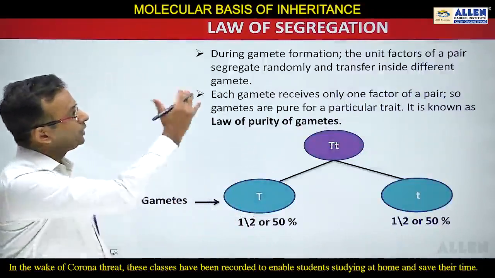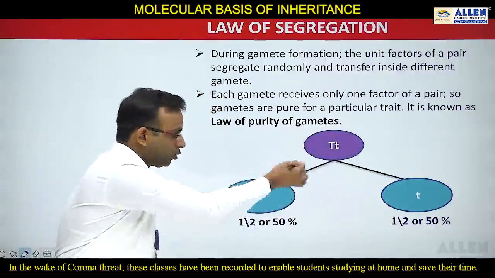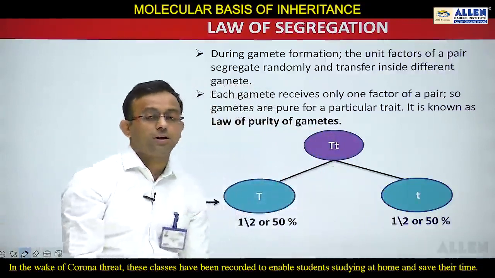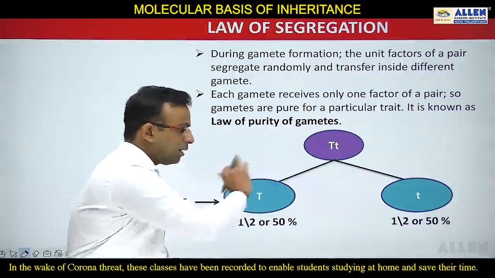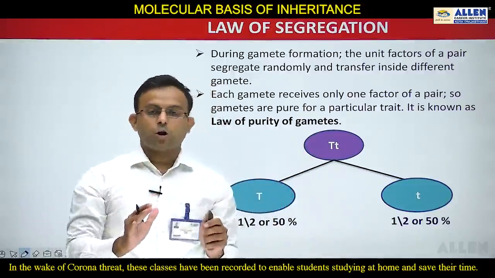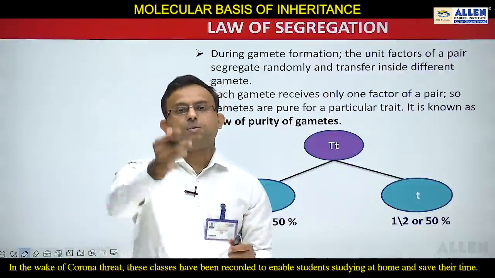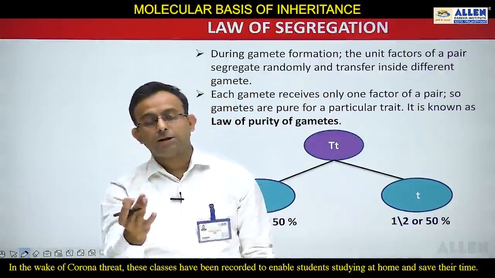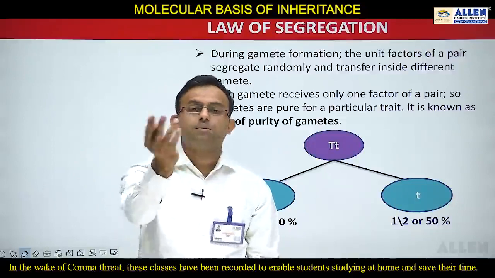You can say during gamete formation, the heterozygous tall is there and two gametes are formed. In one gamete capital T will come and in another gamete small t will come. This is a random process. In any gamete capital T will come and in any gamete small t will come. Students, segregation can also be understood if we flip a coin: sometimes head will come or sometimes tail will come. This is known as separation, meaning random distribution.